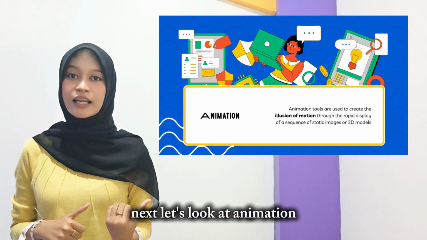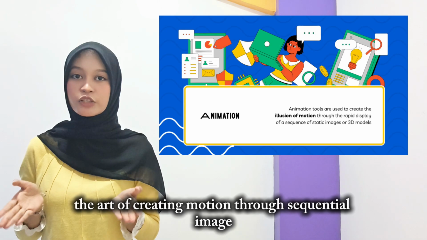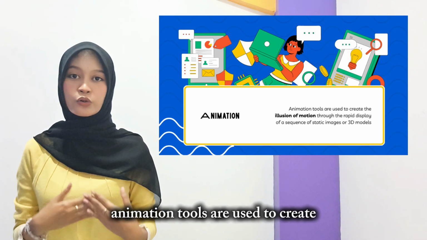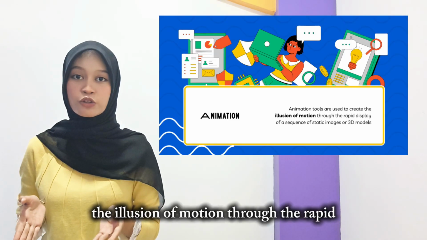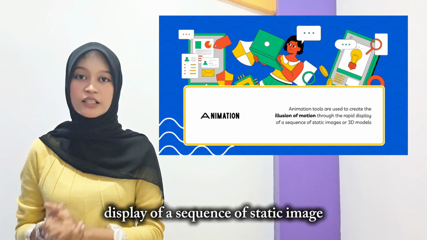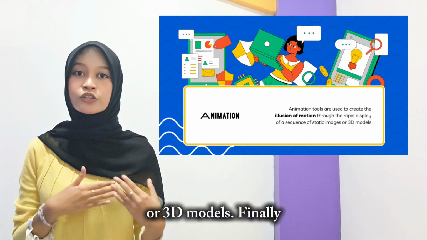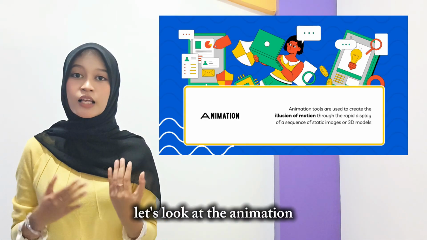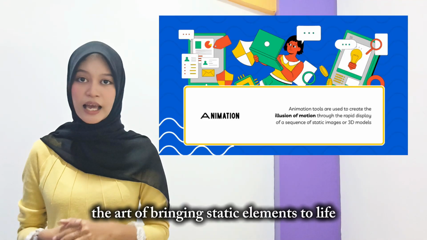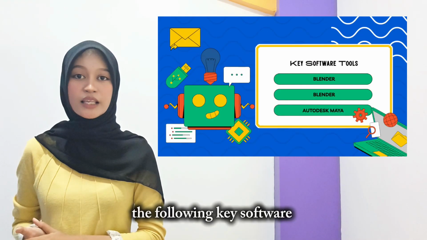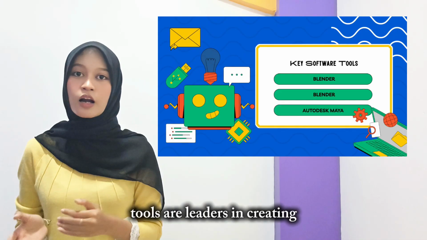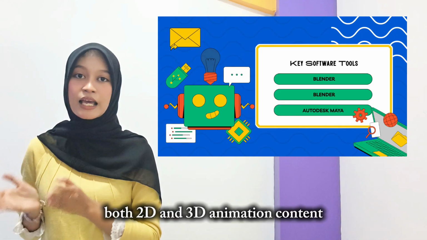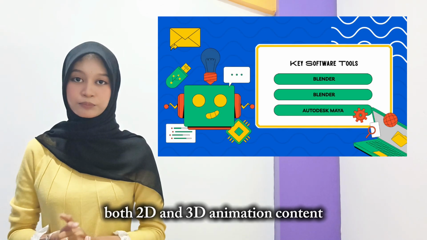Next, let's look at animation, the art of creating motion through sequential images. Animation tools are used to create the illusion of motion through the rapid display of a sequence of static images or 3D models. Finally, let's look at animation, the art of bringing static elements to life. The following key software tools are leaders in creating both 2D and 3D animation content.